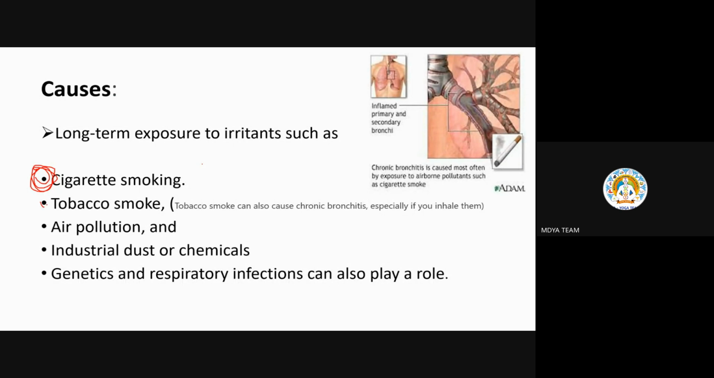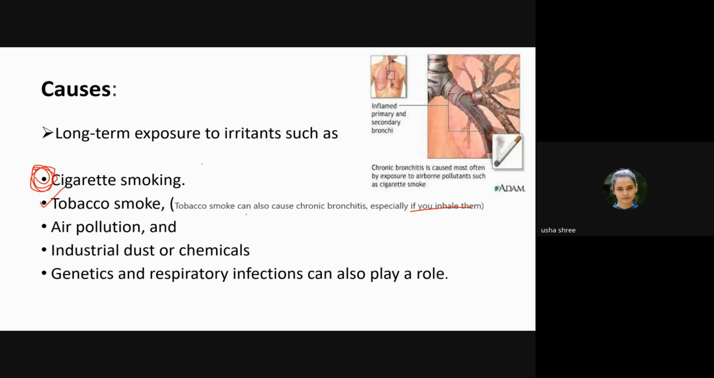Again, tobacco smoke can also cause chronic bronchitis, especially if you inhale it. What exactly does inhale mean, I will tell you in the next slide. Inhale means, here I mean to say, passive smoking. Do you know what exactly passive smoking is?